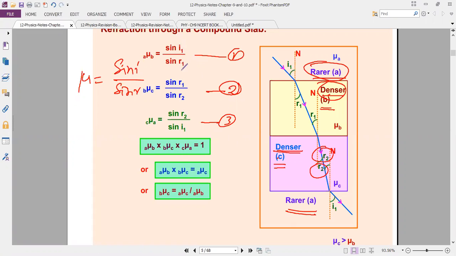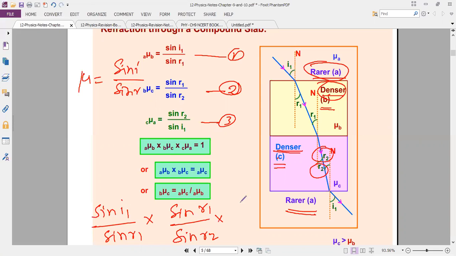It will cancel I1. Sine I1 divided by sine R1 into sine R1 divided by sine R2 into sine R2 divided by sine I1.